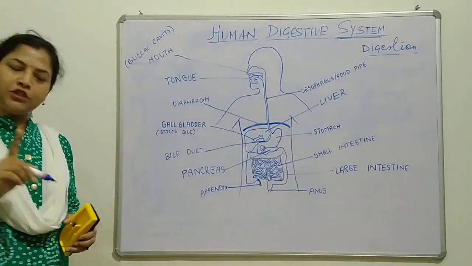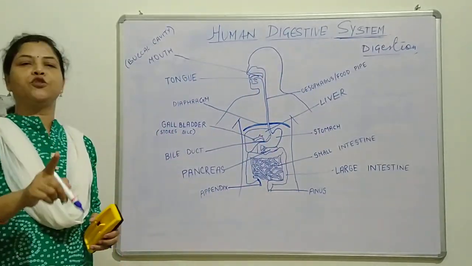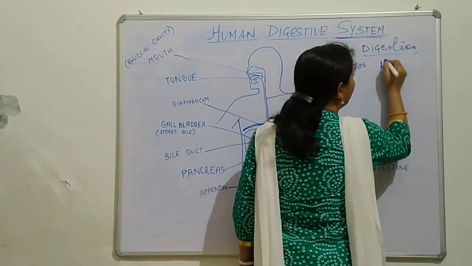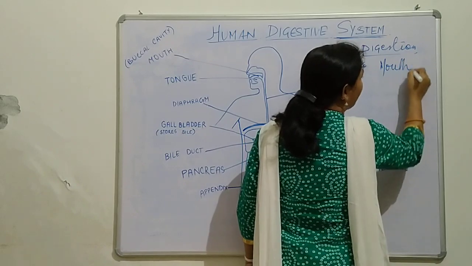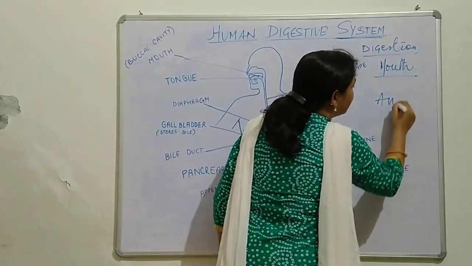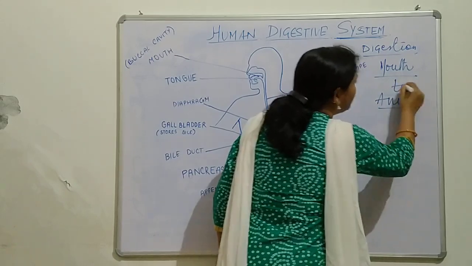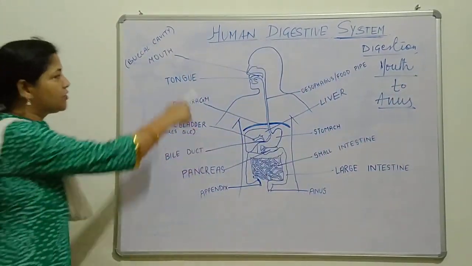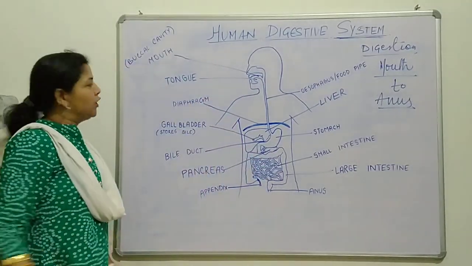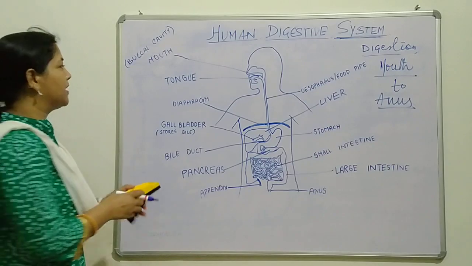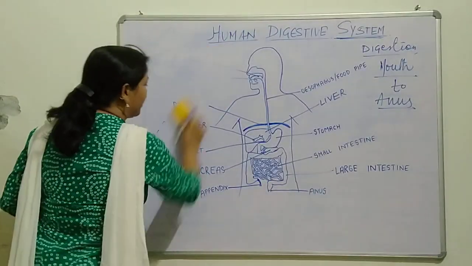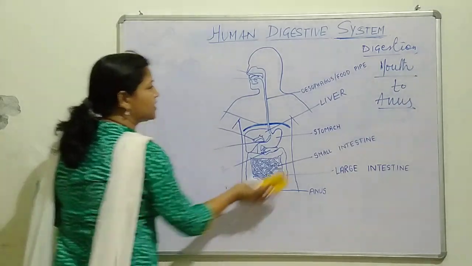What does it consist of? First of all, we need to know the parts of the human digestive system. It starts from the mouth and it is completed in the anus. Means mouth to anus. There are so many parts from mouth to anus. So let us write what these parts are. Let me first explain what these different parts are which are found in our human digestive system.